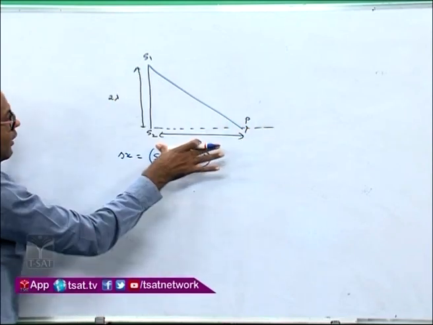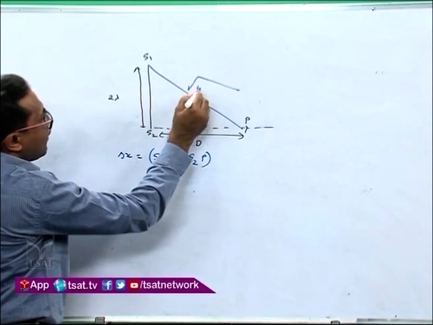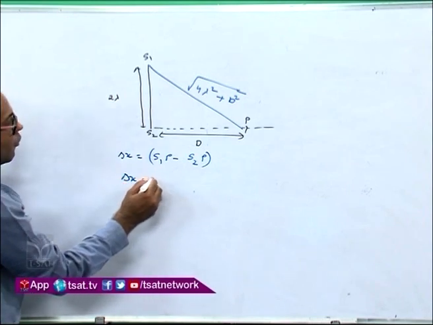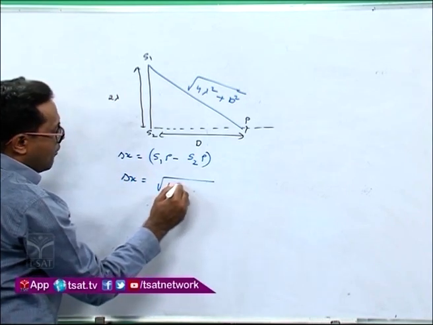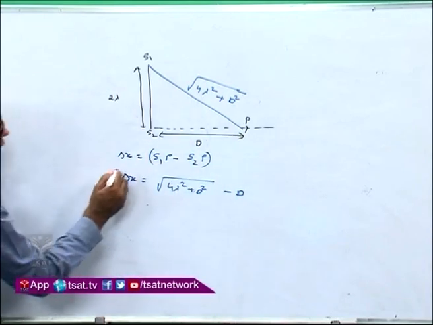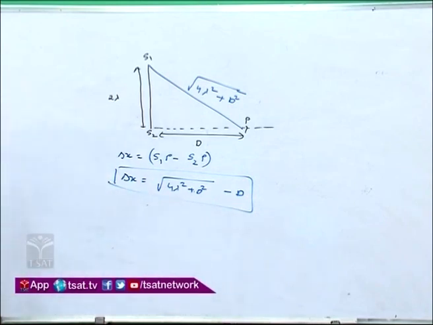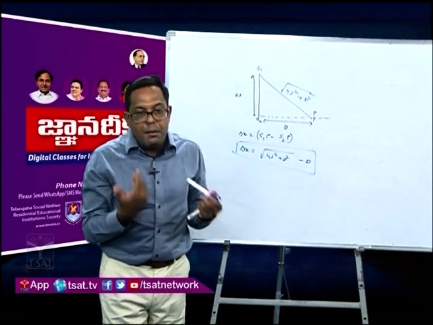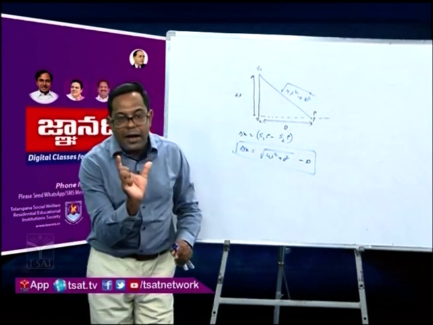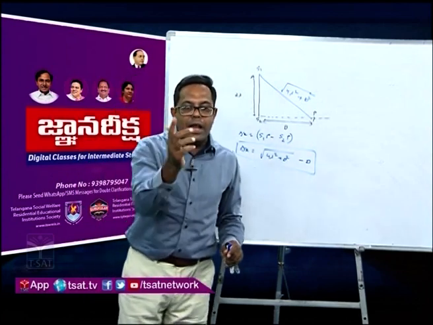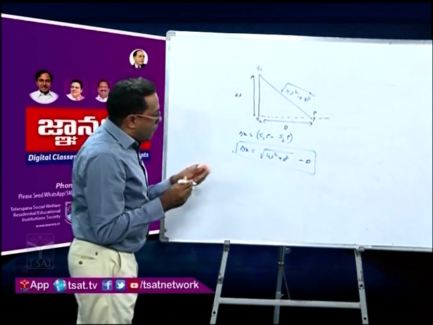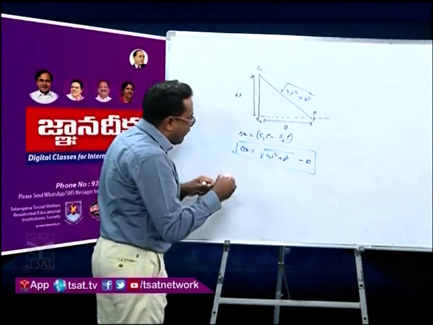Now this is 2 lambda, this is D. By Pythagoras theorem, you get root of 4 lambda square plus capital D square as S1P. So delta x is equal to root of 4 lambda square plus capital D square minus S2P, which is capital D. Now this is delta x. First I should know the limits: what can be the maximum delta x and the minimum delta x. Within that range, we find the farthest and nearest minima as asked in the question. Now delta x can be maximum.